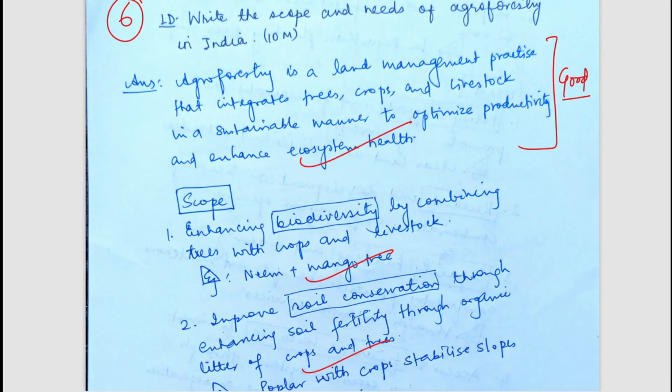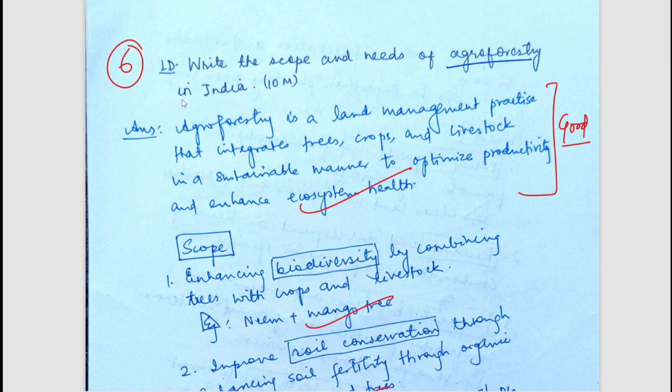The next question is, write the scope and needs for agroforestry in India. And you all know how important a topic agroforestry is for your UPSC agriculture optional paper. Every year, one question generally comes from agroforestry. So you should try to prepare every aspect of agroforestry, because there could be a question on it. We all know what agroforestry is: when agricultural crops are grown together with forestry in the same field, it is known as agroforestry. I think you all know this definition. If you have seen my videos from the initial days, hundreds of times I have defined agroforestry, so that could be very helpful to you.